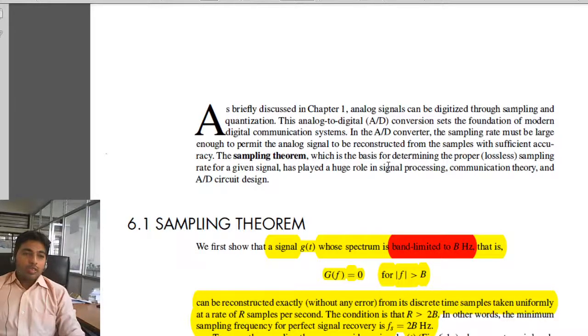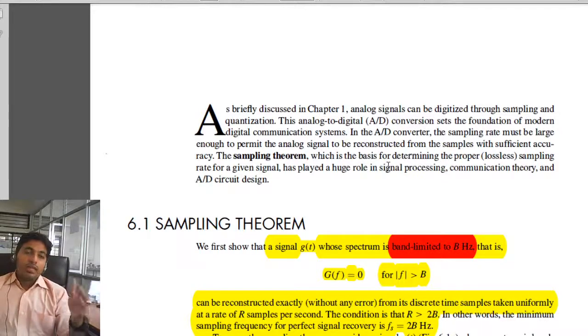So there are two conditions. First, we have to take samples, we have to discretize our signal, so the sampling rate R must be greater than twice the bandwidth. So the condition is the sampling rate R should be greater than twice the bandwidth of the signal. In other words, the minimum sampling frequency for a perfect signal recovery is twice the bandwidth, that is Fs equal to 2B hertz. Fs is now our sampling frequency. So the sampling frequency must be greater than or equal to twice the maximum frequency content of our signal.